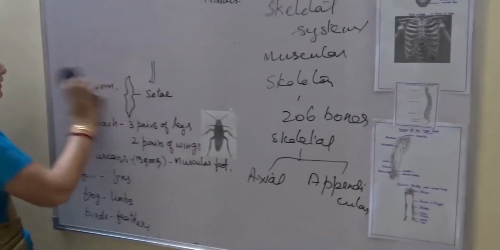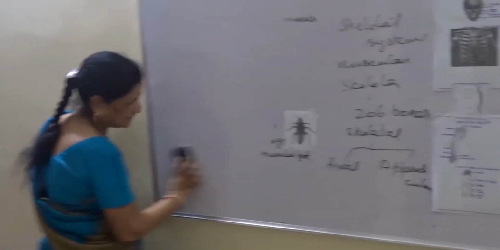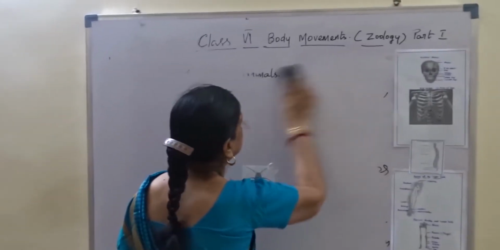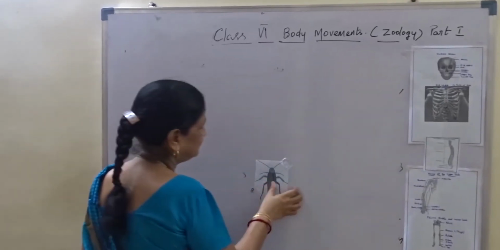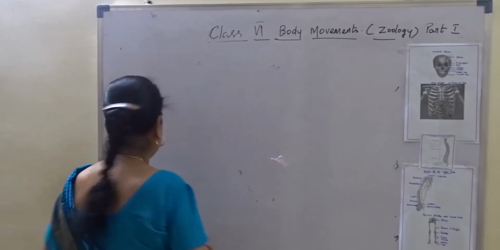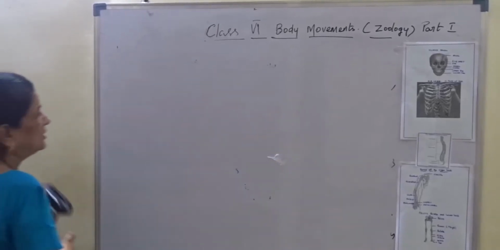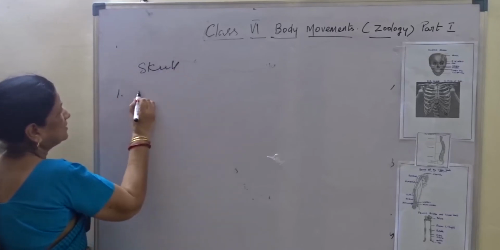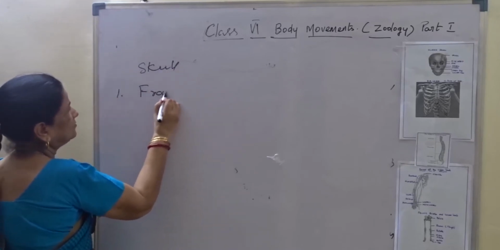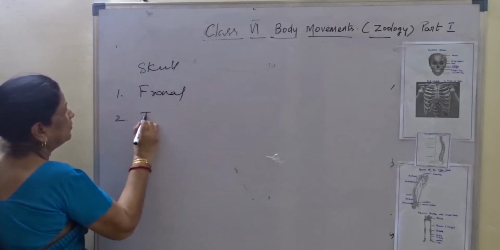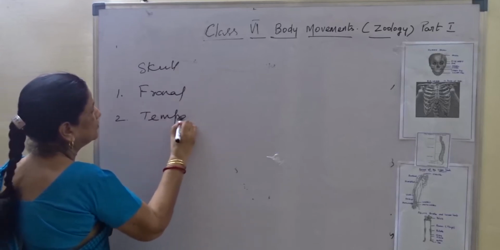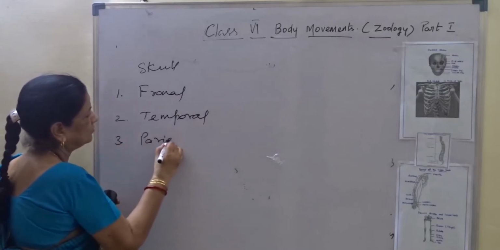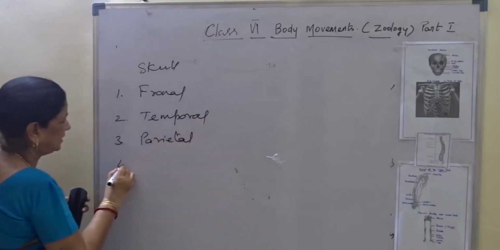here, I again once more I say this skull, one detail I have to give you as now here skull formed of first frontal, temporal, parietal and occipital.